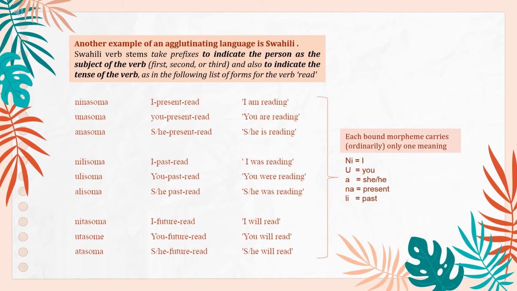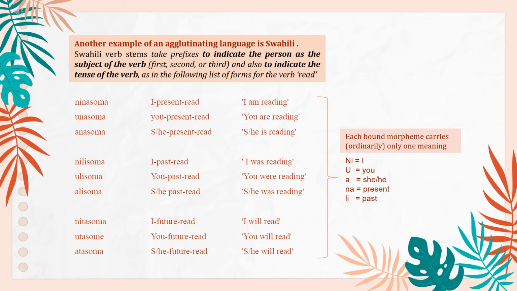First is "Ninasoma": I, present, read. I'm reading. "Unasoma": you, present, read. You are reading. "Anasoma": she or he, present, read. She or he is reading. "Nilisoma": I, past, read. I was reading. "Ulisoma": you, past, read. You were reading. "Alisoma": she or he, past, read. She was reading.